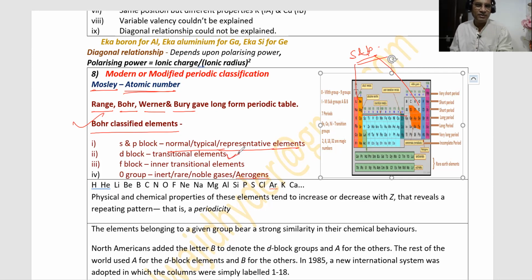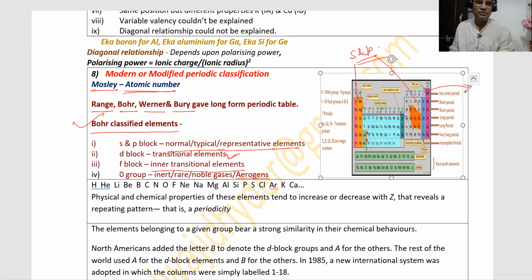as transitional metals or transitional elements, because these are placed in between S and P block. That's why they are called transitional elements. And the F block elements, which are placed here, lanthanides and actinides. These lanthanides are placed here, and these actinoids are placed here after actinium. So these elements are placed inside the transitional elements. So F block elements are known as inner transitional elements. What about these elements? These elements are known as zero group elements.